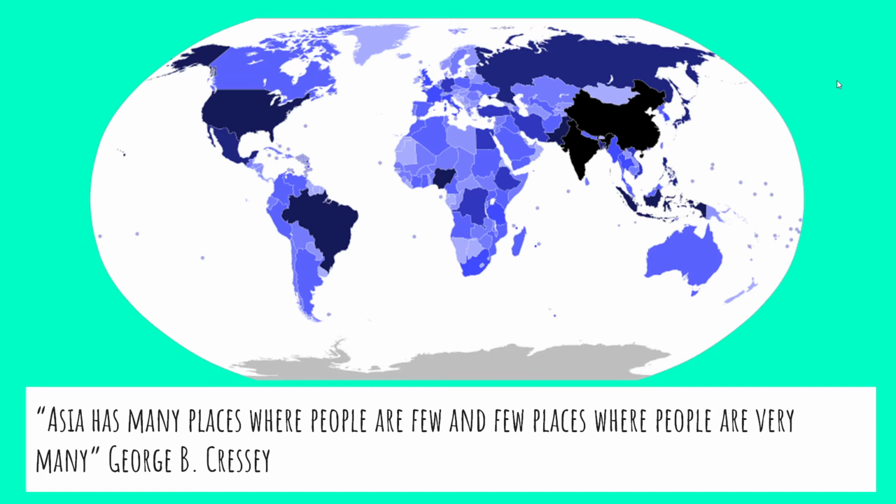I'll just take you quickly through this map and this important statement. Sometimes in your board paper, you are asked about a statement like this. This is taken from the book itself. It says that Asia has many places where people are few. So there are many places where people are few, and there are few places where people are many. That means if you see the continent of Asia here, you will find that there is concentration of population only in few places.